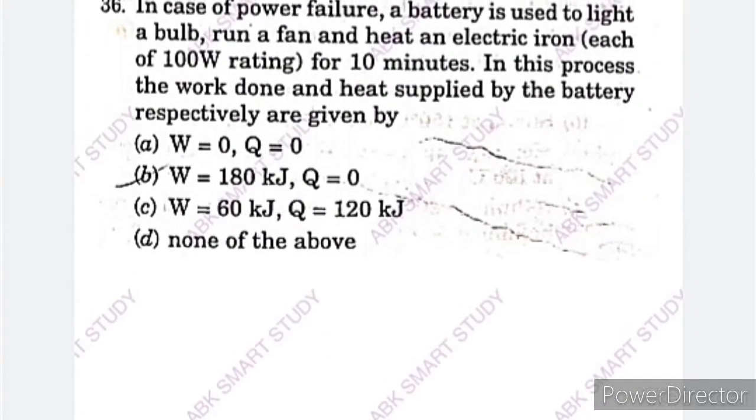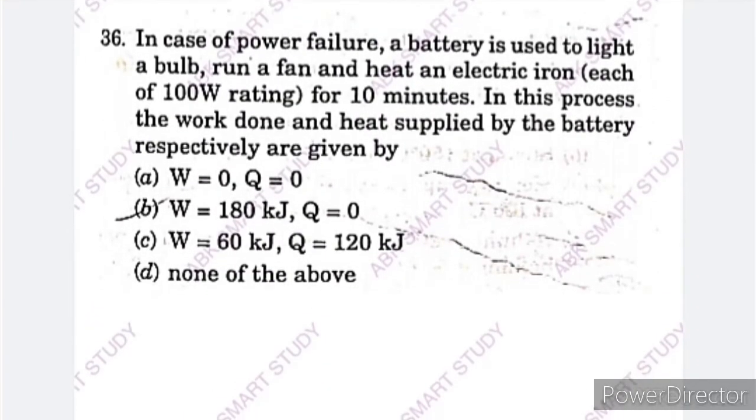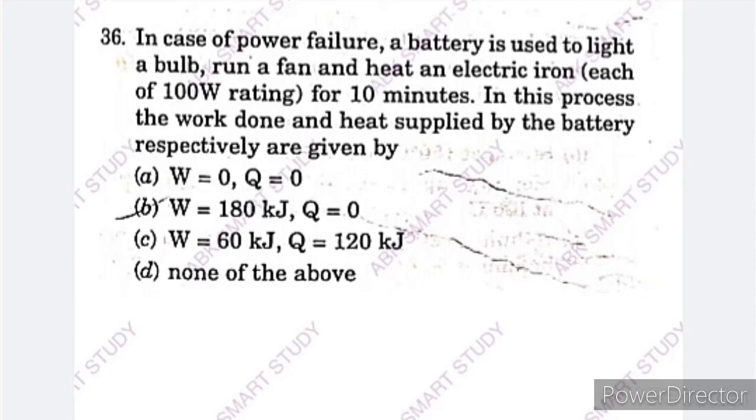Question number 36. In case of power failure, a battery is used to light a bulb, run a fan and heat an electric iron.